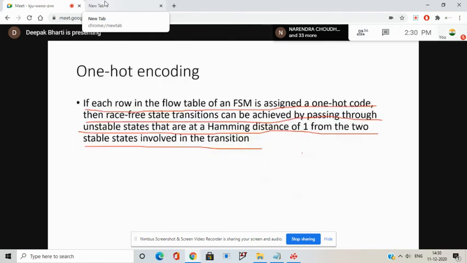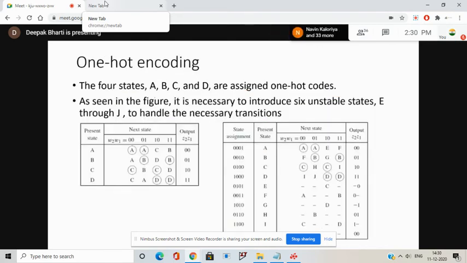Let's discuss this with an example. Let's say this flow table is given, and we concluded that race-free state assignment within two variables is not possible. Now, if we have to solve this using one hot encoding, what will we do?